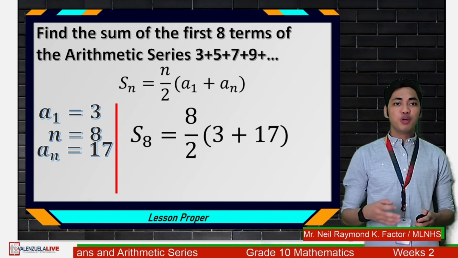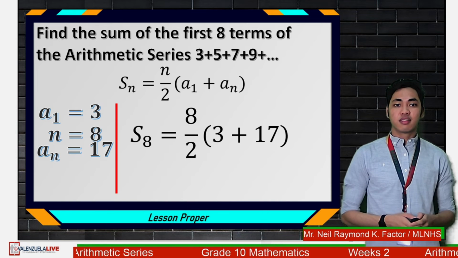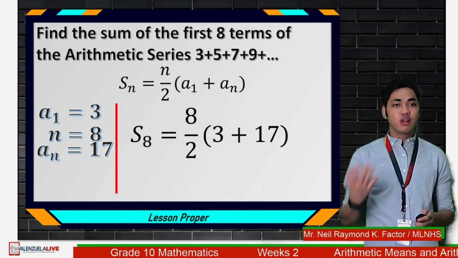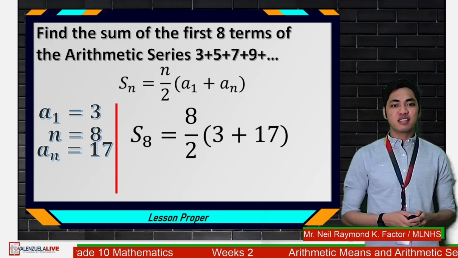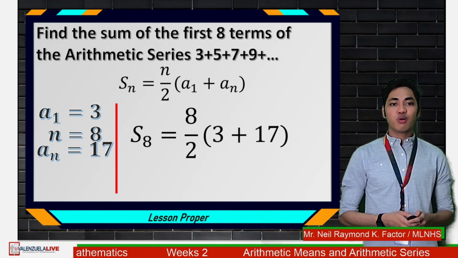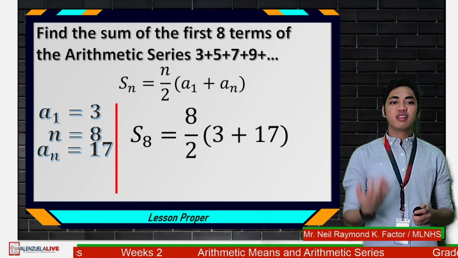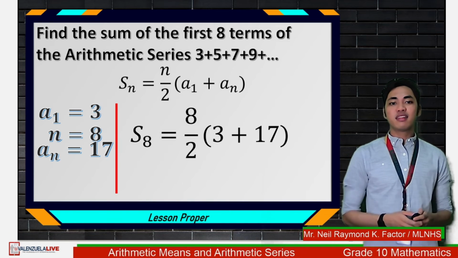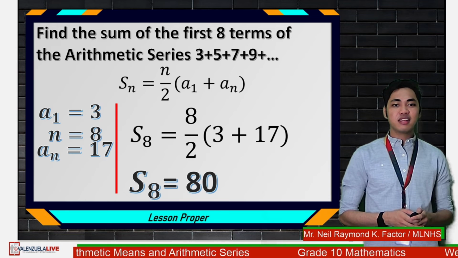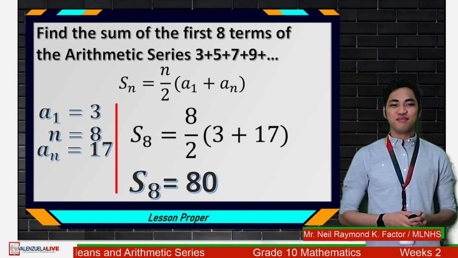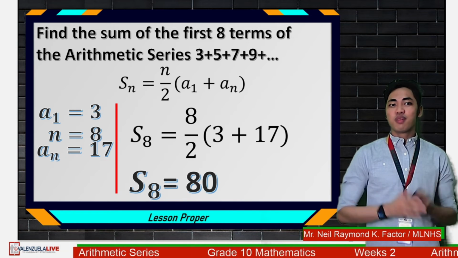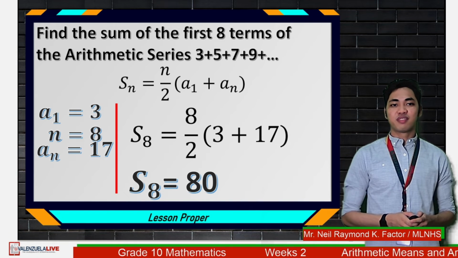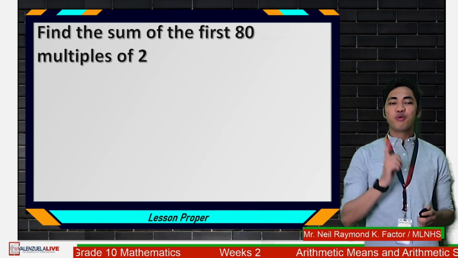We can now compute for our S sub 8. So our S sub 8 is given by the formula again, n over 2 times quantity a sub 1 plus a sub n. So that is 8 over 2 times the quantity 3 plus 17. And if we're going to solve that, that would give us S sub 8 is equal to 80. Okay? So I hope that you have followed our solution. Okay? Let's have another one.